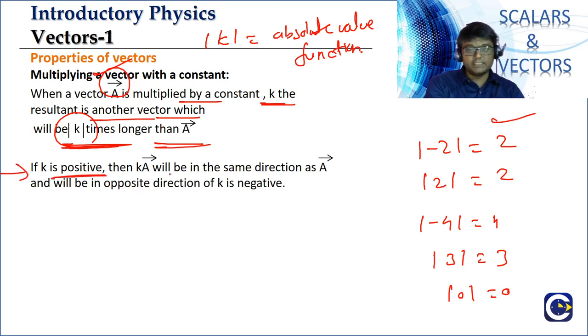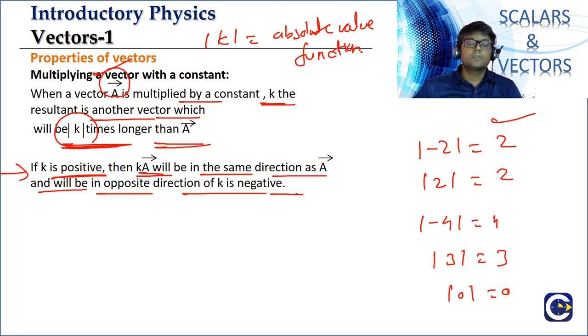If k is positive, then k into a bar will be in the same direction as a bar, and will be in the opposite direction if k is negative. Means if k is positive, k a bar will be in the same direction as a bar. If k is negative, it will be in the opposite direction. I'll take one simple example and try to explain it to you.